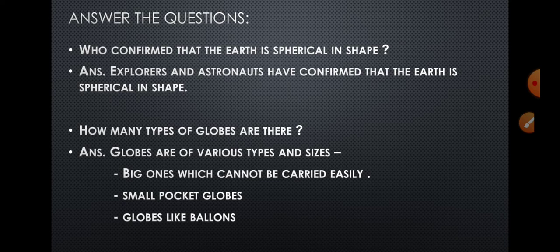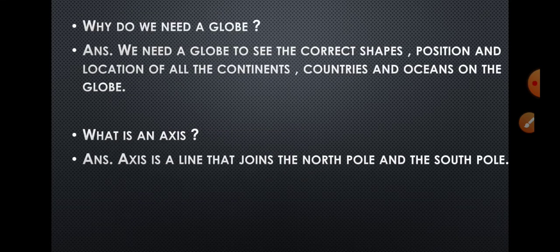Question number 2. How many types of globes are there? Globes are of various types and sizes. Big ones, small pocket globes, and globes like balloons. Okay? Question number 3. Why do we need a globe? We need a globe to see the correct shapes, position and location of all the continents, countries and oceans on the globe.